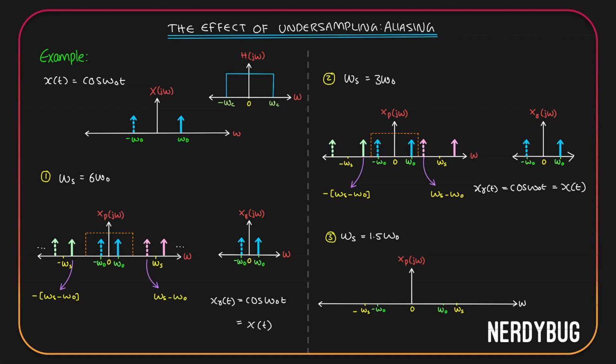Now the first replica will be about 0. So I'll have an impulse here and an impulse here. I'll have another replica about omega s like this.